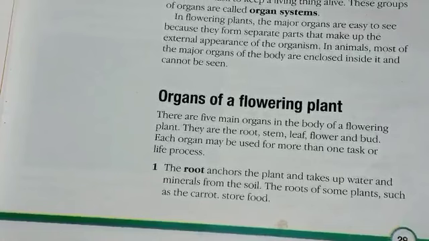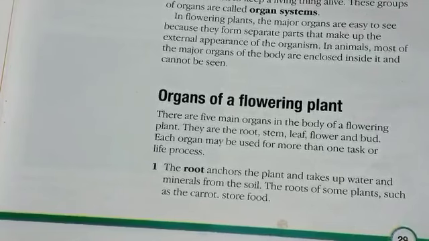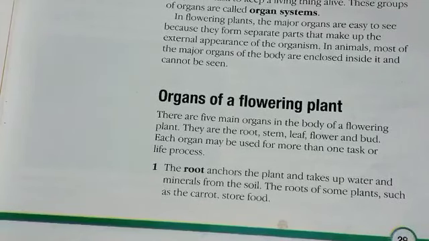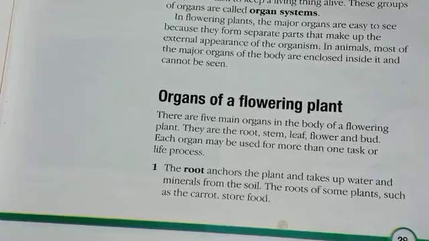The root anchors, meaning the root, which in Urdu we use the word jadein, okay? The root anchors the plant and takes up water and minerals from the soil. The roots of some plants, such as a carrot, store food. Number one, the basic organ is the root. Firstly, the root appears, and after that the plant grows. And the basic function of the root is what?